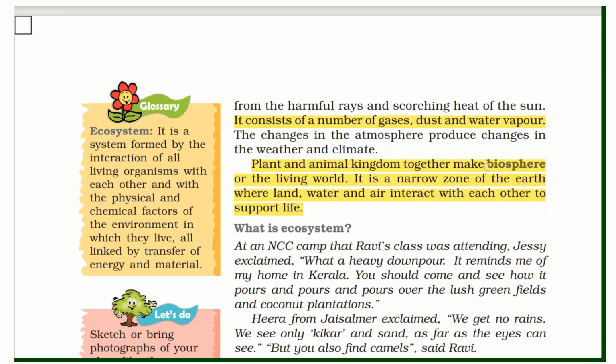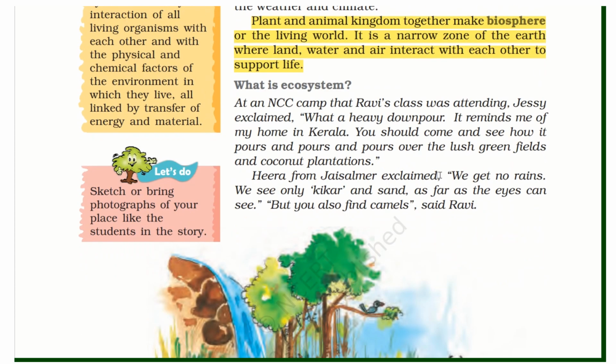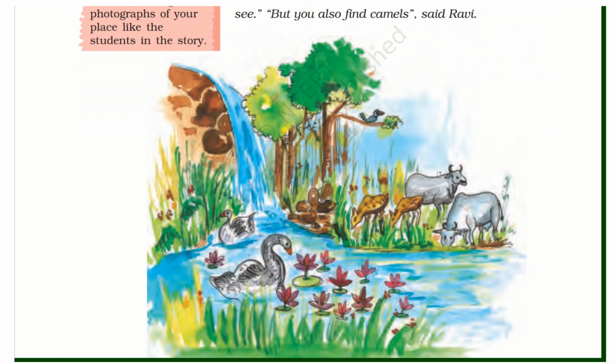We can see the meaning of biosphere. Plants and the animal kingdom together make the biosphere or living world. It is a narrow zone of the earth where land, water, and air interact with each other. This is called the biosphere.